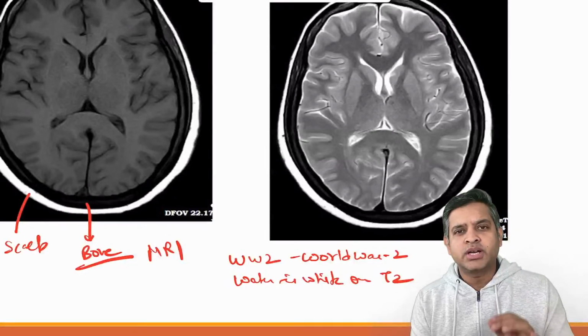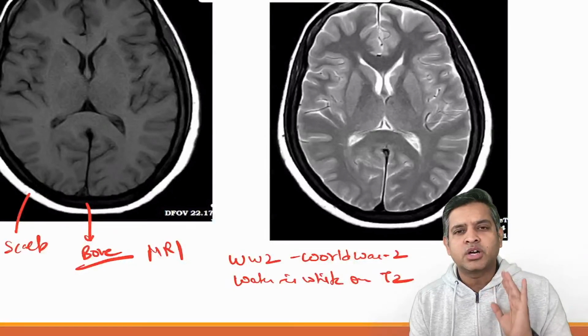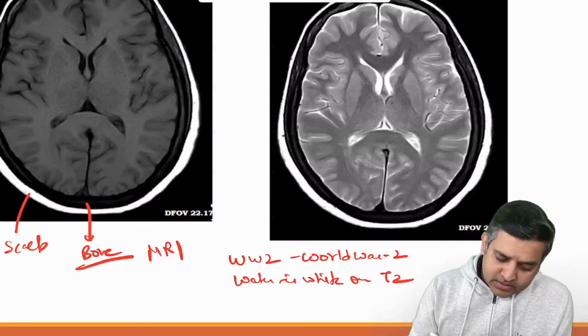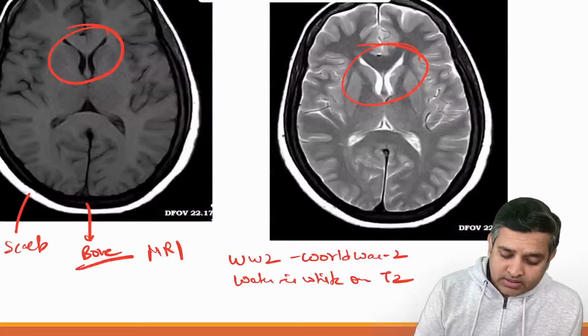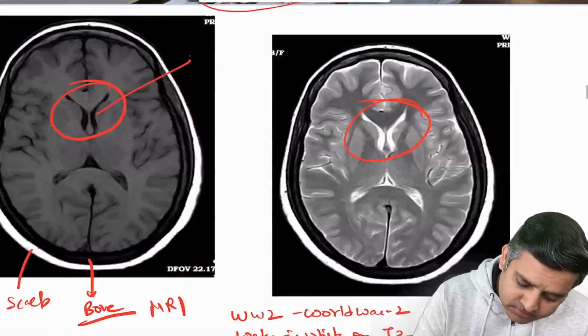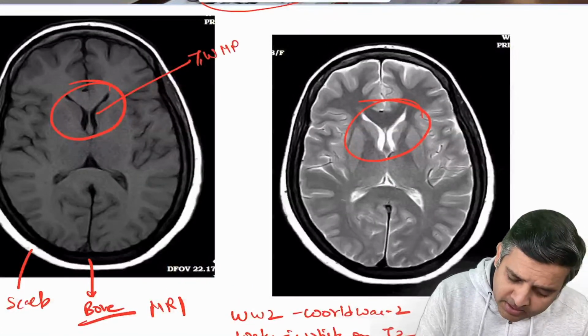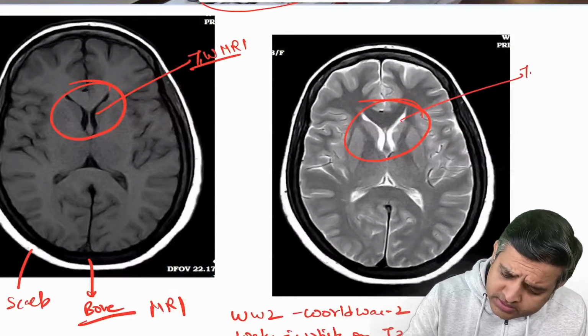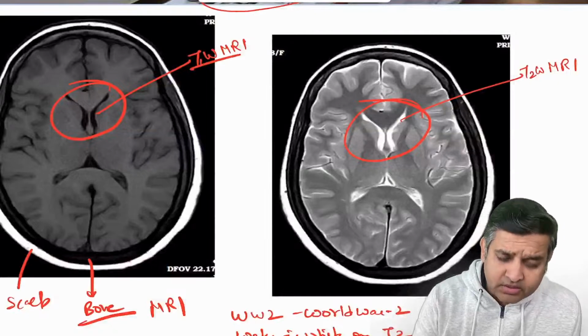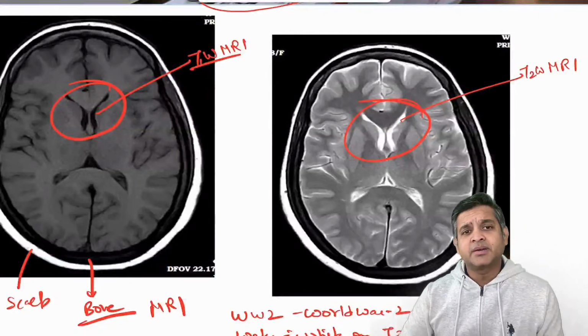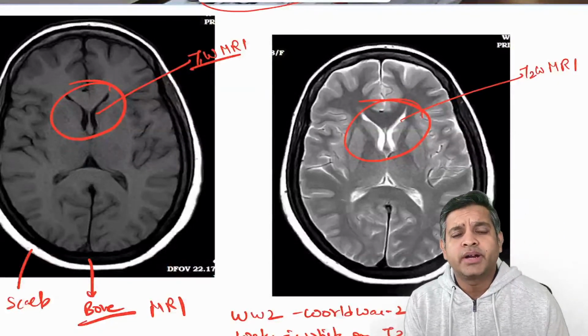Water is virtually hyperintense to everything on a T2 weighted MRI, right? So look at the CSF here. So this is a T1 weighted MRI and this is a T2 weighted MRI. The first image is a T1 weighted MRI and the second image is a T2 weighted MRI.